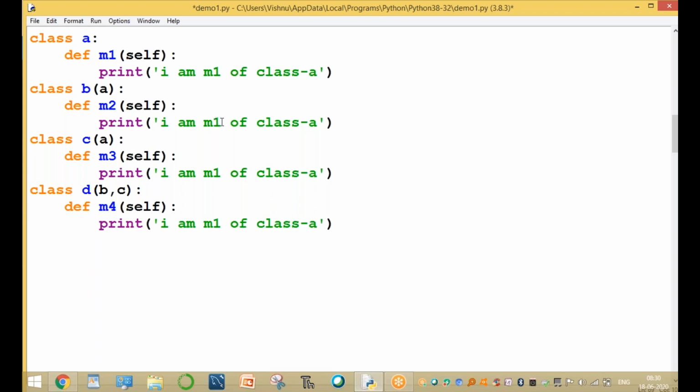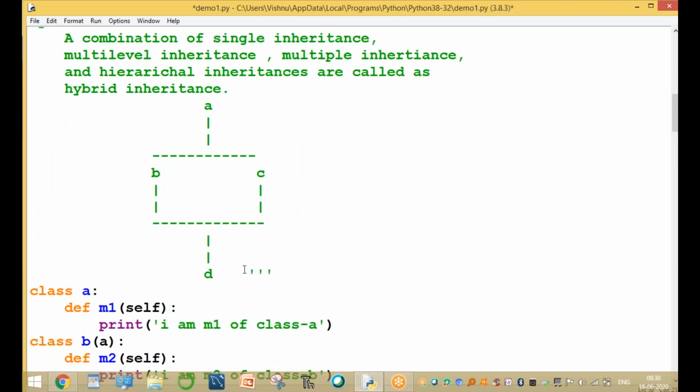I am the M2 of class B, this is M3 of class C, and the next one, M4 of class D. Finally we are creating the object.